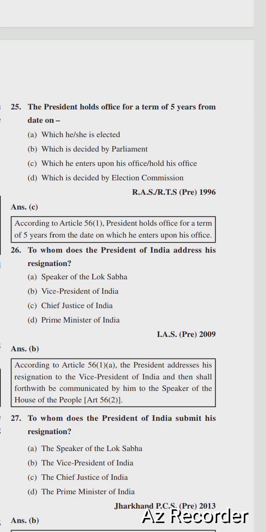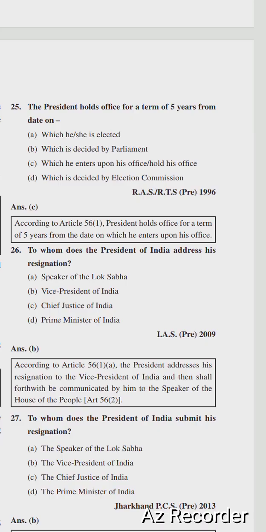So next question is, the President holds office for a term of 5 years from the date on which he is elected, which is decided by the Parliament, which he enters upon his office, which is decided by the Election Commission. Right option is option number C, which he enters upon his office, holds his office.